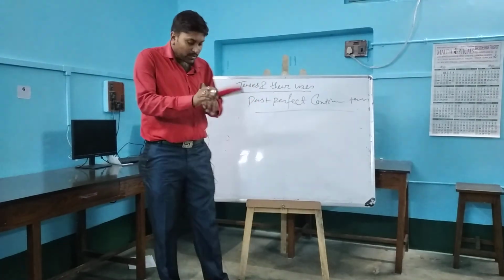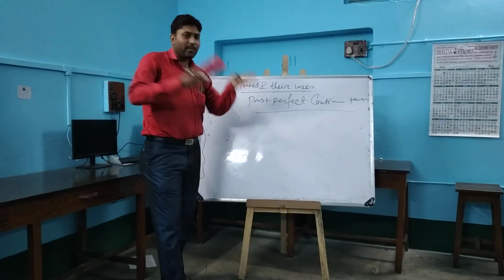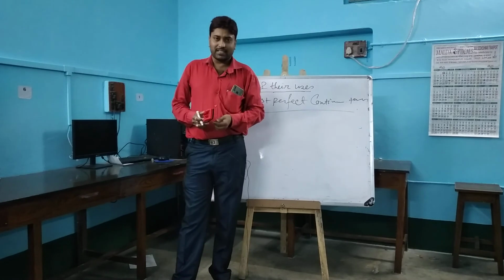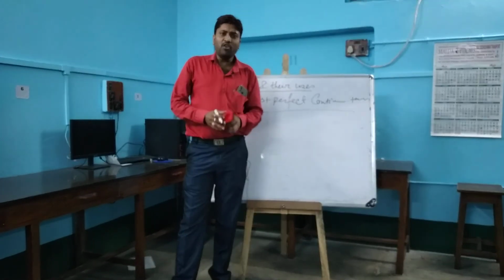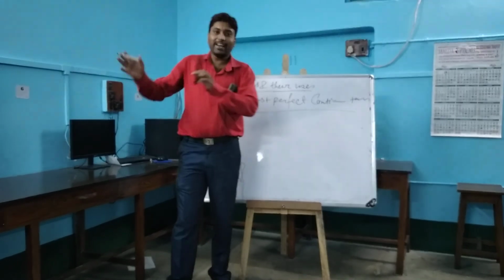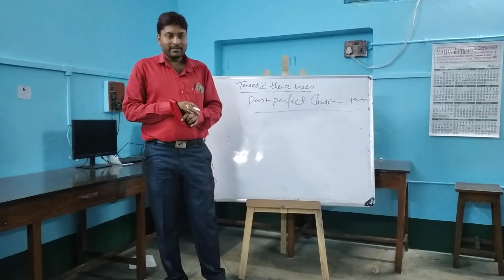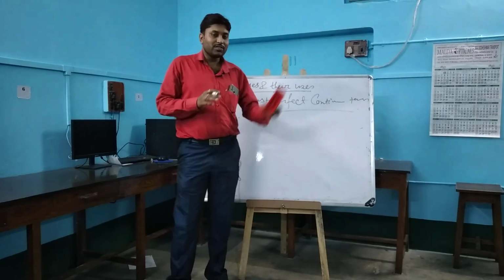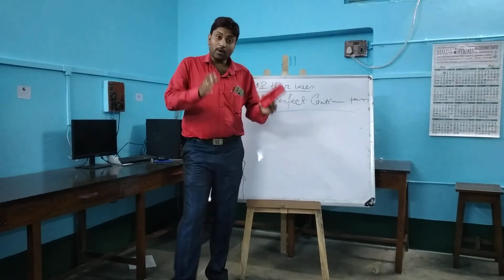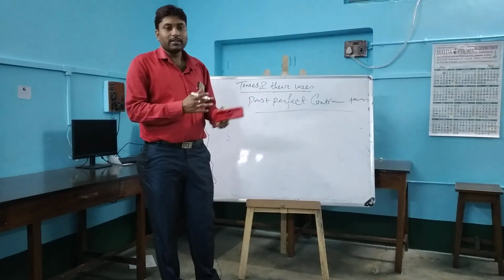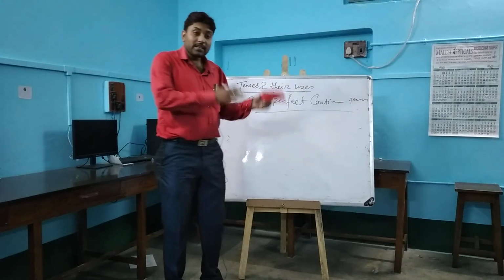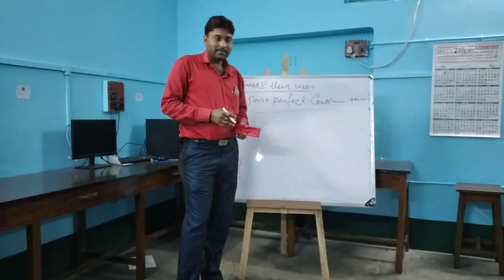But in past perfect continuous tense, a work or an action has been started in the past and continued for a long time but has ended. It's called past perfect continuous tense. The formation is quite the same as present perfect continuous tense.